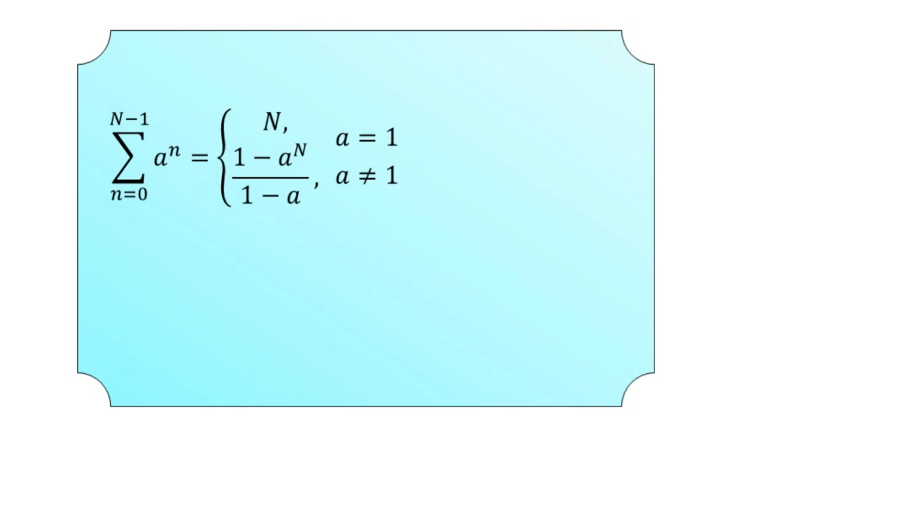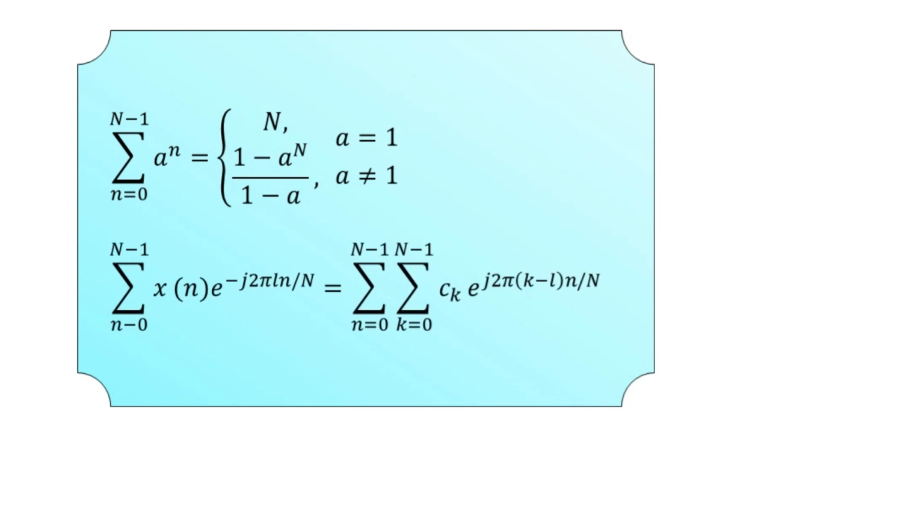Now for the earlier representation for the discrete time signal x of n with the help of the Fourier series here, if we multiply on both of the sides by the exponential e to the power minus j 2 pi l into n divided by capital N, and finally take the summation of the product from small n is equal to 0 to capital N minus 1, we have this mathematical expression here.